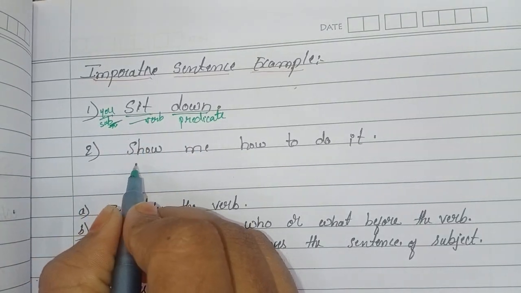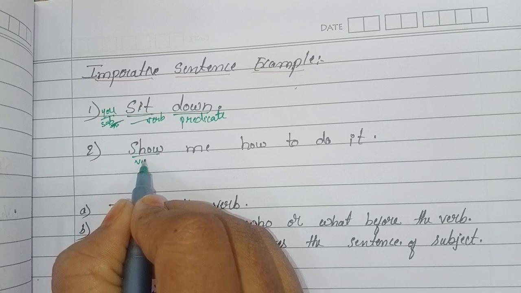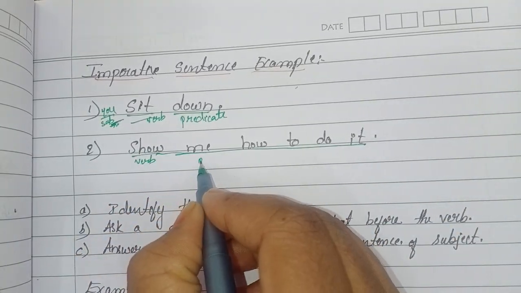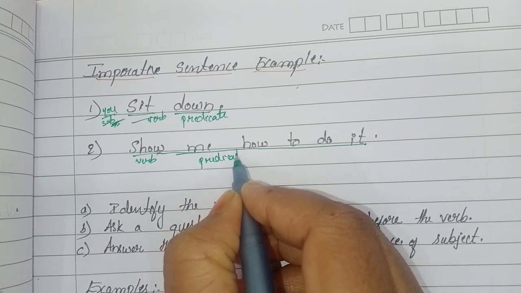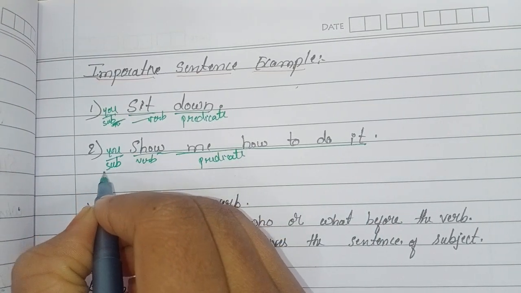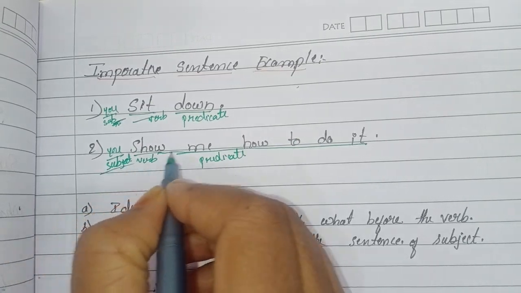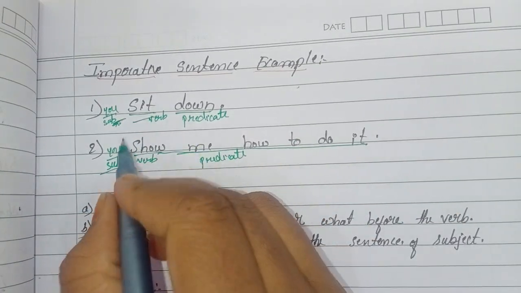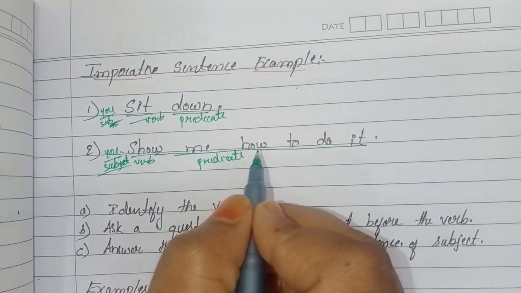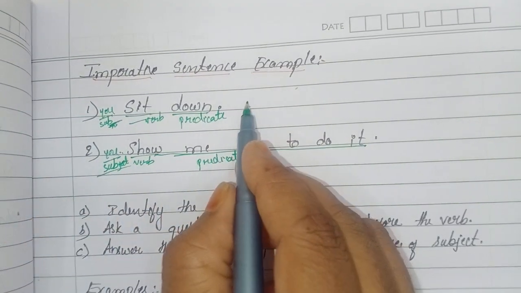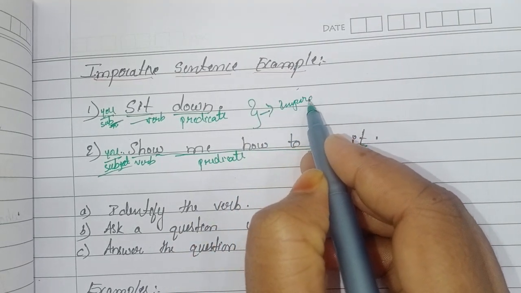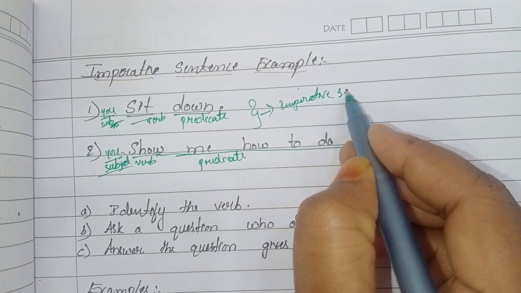Here also: show me. Show is a verb, and me how to do it, the full sentence, is the predicate. So here also it is an imperative sentence, you is the subject. You show me how to do it. Someone asked you to show how to do it. So these two are imperative sentences.